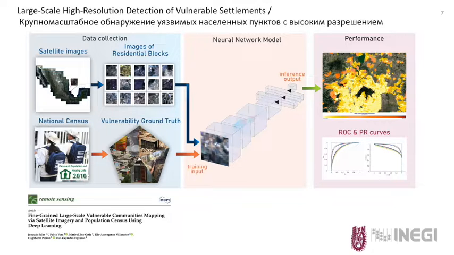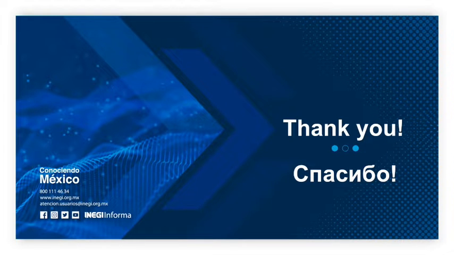Here is a graphical summary of the methodology that we follow. Census data is associated with satellite imagery through residential block locations to construct machine learning training datasets. Then various deep learning architectures were trained and tested to get the best possible model to identify vulnerable settlements. You can find the details and the links to code and data in our recently published paper.